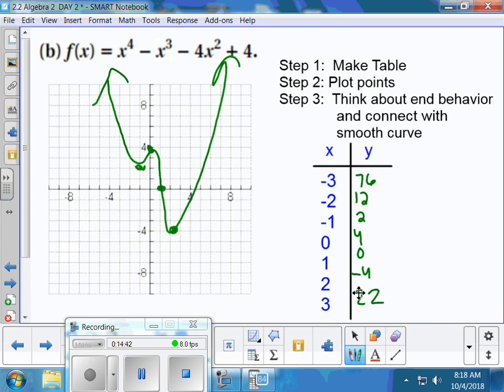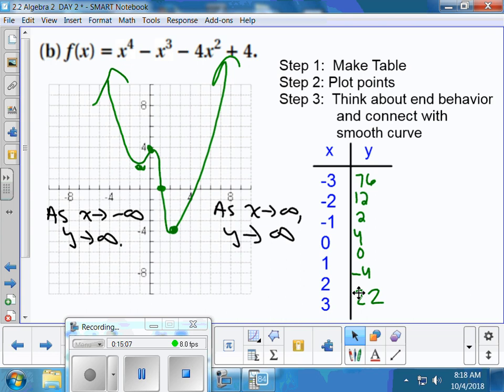So let's answer some end behavior questions. As x approaches infinity, what do the y values do? They go up, so they go towards infinity. And then as x approaches negative infinity, so as we go to the left, what happens to the y values? They go up as well. So both of my answers are infinities for that one.